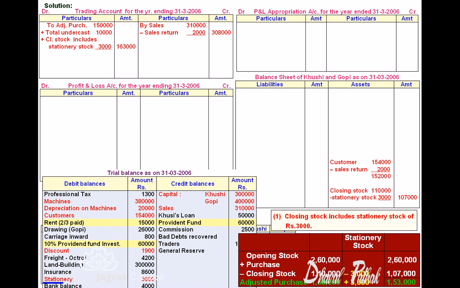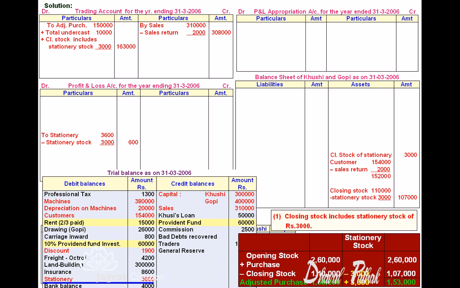Now you are given stationery expense 3,600. From that deduct 3,000. Stock means stationery purchased but not used. So by deducting this 3,000 from 3,600, we get stationery consumed 600, and stationery stock appears on the balance sheet asset side.